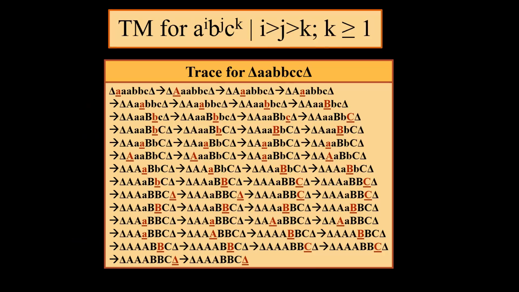This is the trace of Turing machine for a^i b^j c^k such that i is greater than j, which is further greater than k for all i, j, k greater than or equal to 1.